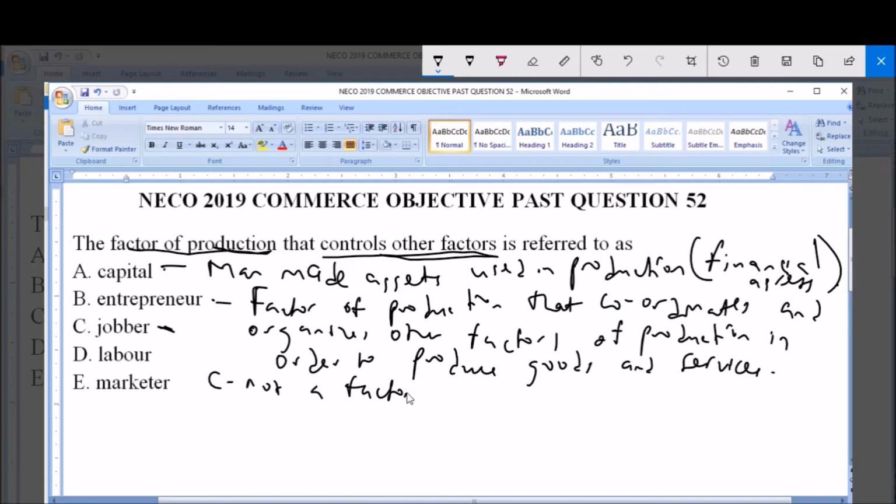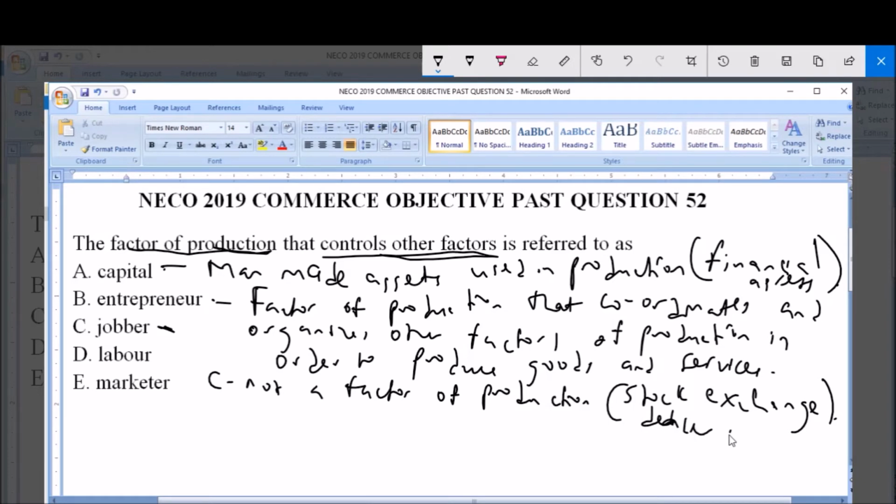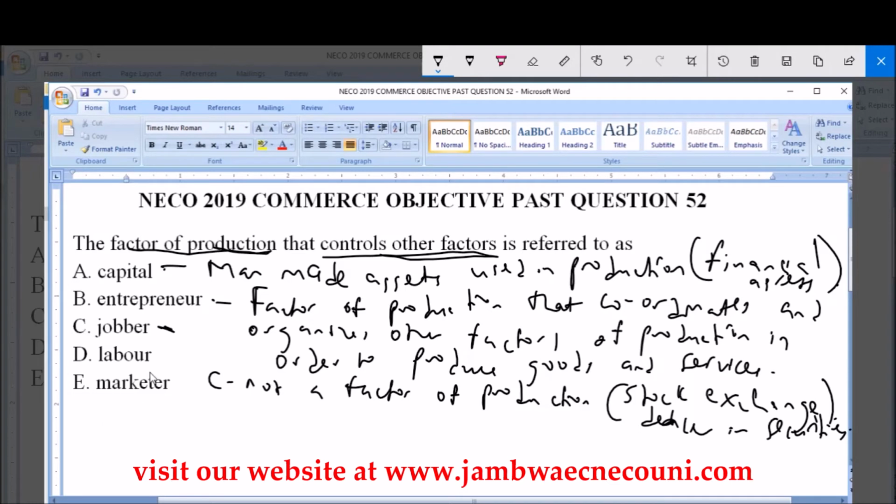a factor of production. Jobber is a term used in stock exchange for the direct dealer in securities. So it's a stock exchange terminology.